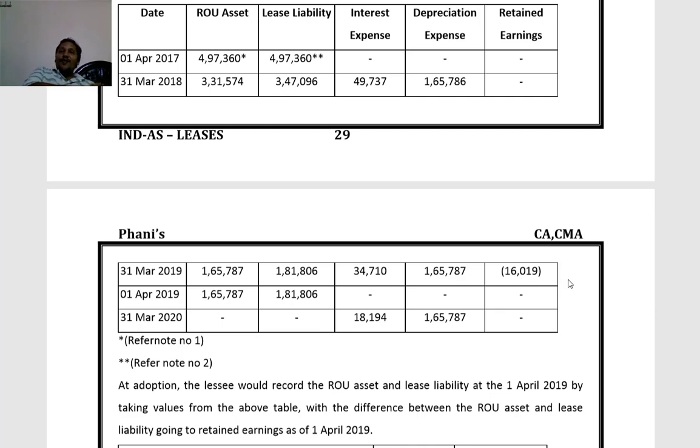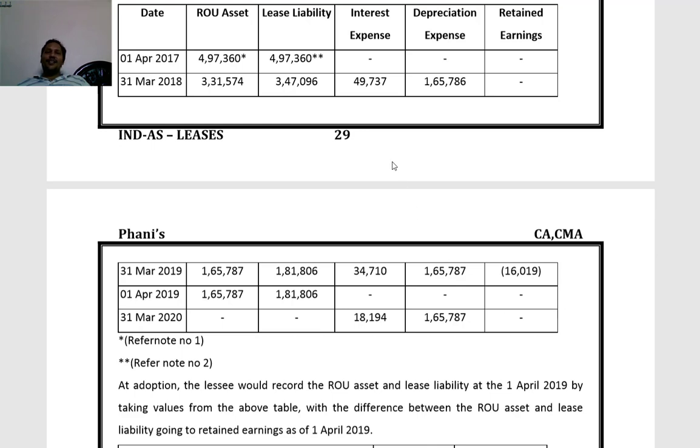Lease liability account debit. ROU asset account debit 1,65,787. Retained earnings account debit 16,019. To lease liability 1,81,806. That we have to consider. Then only for 2019-20 we have to record the journal entries.